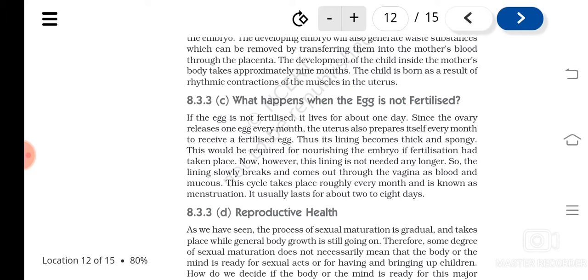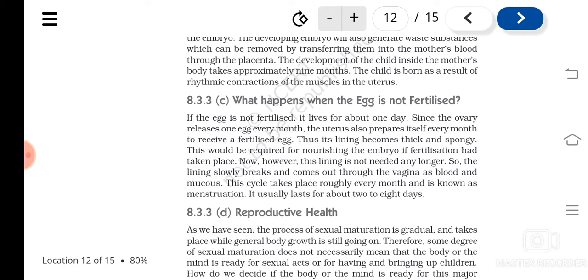This cycle that operates in around 28 days is known as the menstrual cycle. After the menstruation, the uterus starts preparing itself again for receiving the fertilized egg. How does it prepare? By increasing the thickness of the uterus, by increasing the vascularization, etc. Understood? For the egg to get fertilized, first of all ovulation should take place.